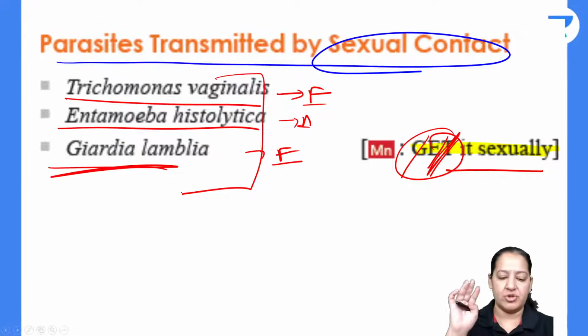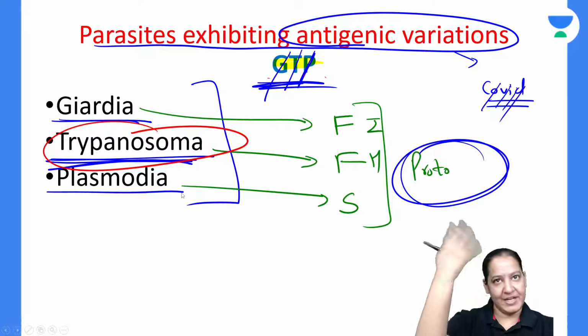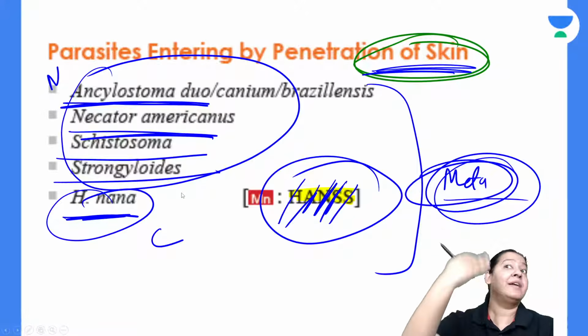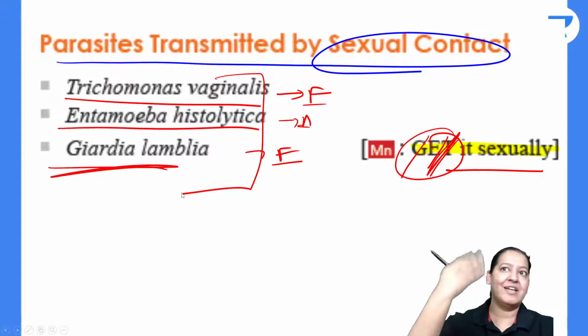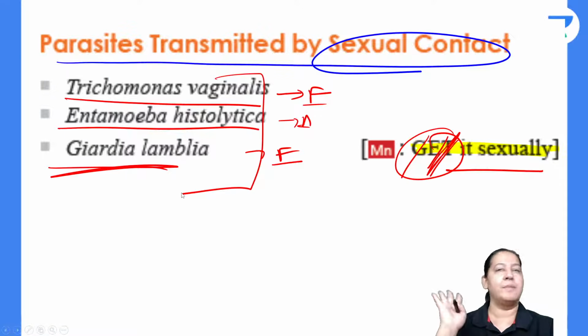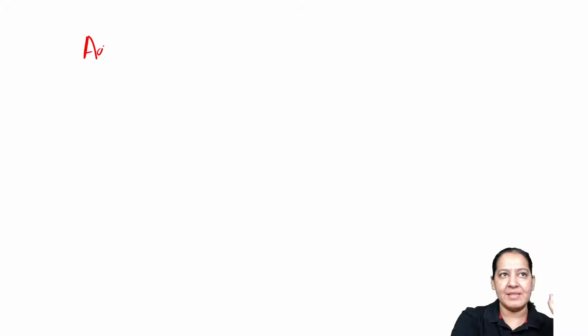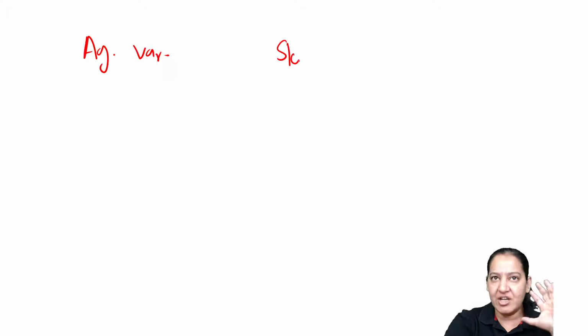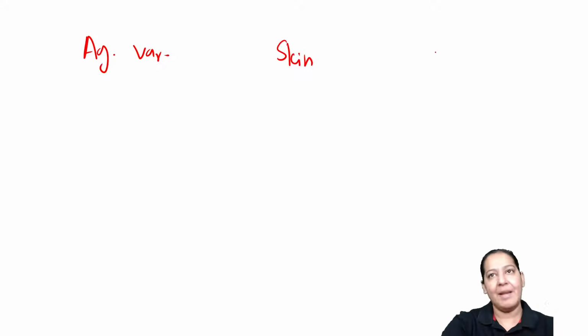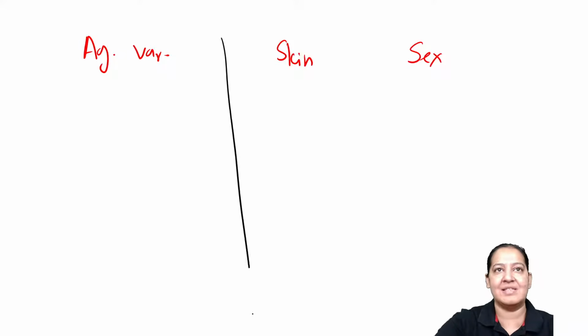So till now we have done 3 mnemonics. GTP, antigenic variation. HANSS, enter by skin. And GET, enter by sexual route, spread from one person to another. Give me a thumbs up. Till now 3 mnemonics are ready. Tell me the name of the parasites which show antigenic variation. Tell me the name of the parasites which enter human by penetrating skin, and tell me the name of the parasites which enter from one human being to another via sexual intercourse.